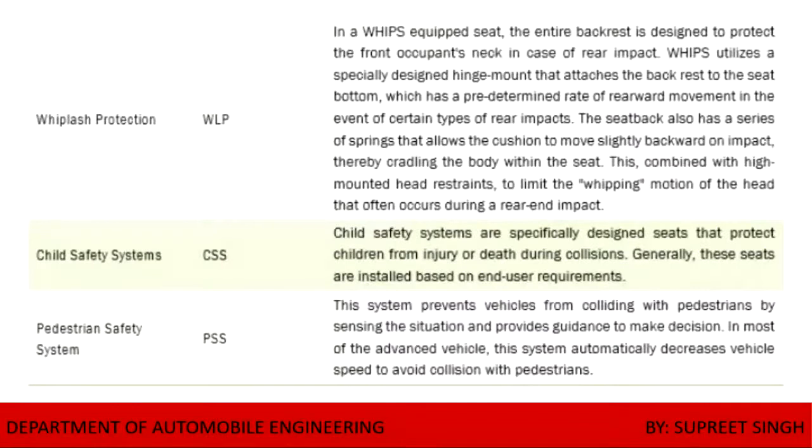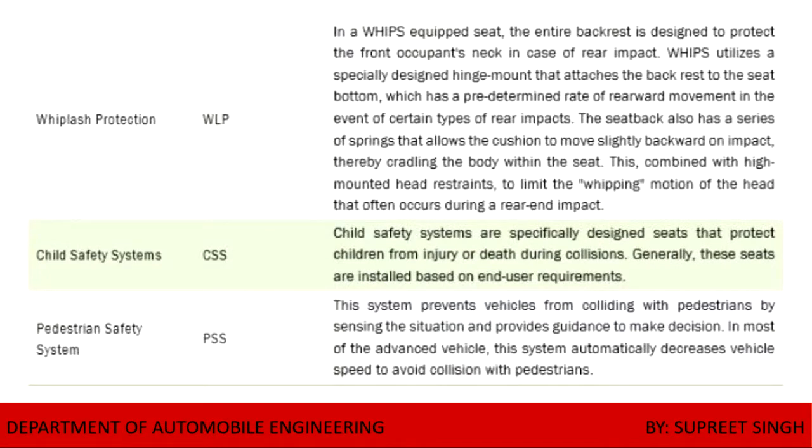The entire backrest is designed to protect the front occupant's neck in the case of a rear impact. Whenever the vehicle is struck from the back, your neck should not get affected. So WHIPS utilizes a specially designed hinge mounting that attaches the backrest to the seat bottom, which has a predetermined rate of rearward movement in the event of certain types of rear impact.